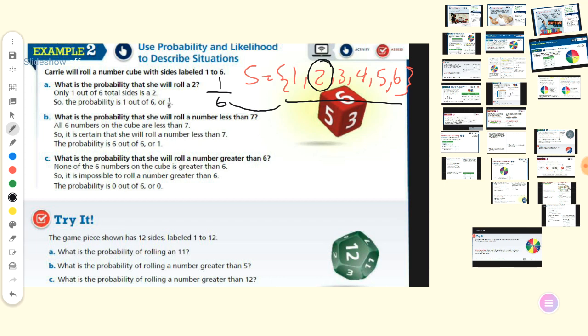What is the probability that she will roll a number less than 7? Less than 7? I think all. 1, 2, 3, 4, 5, 6. All can be done. So it's 6 over 6, which is equal to 1. Exactly.